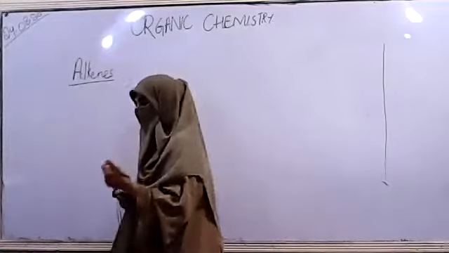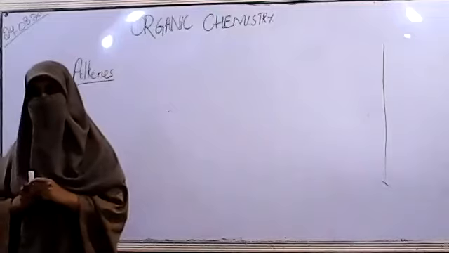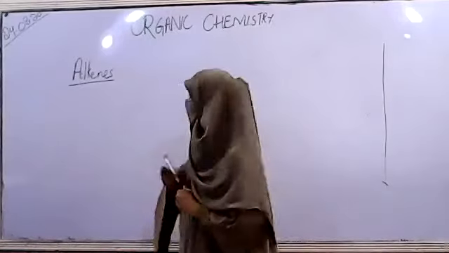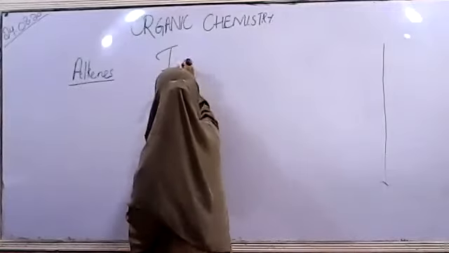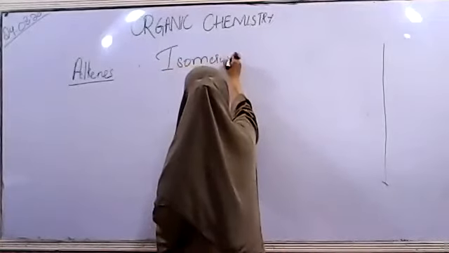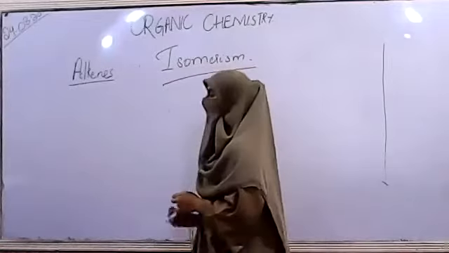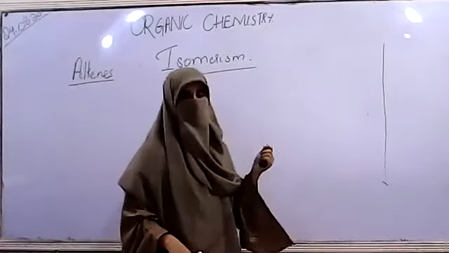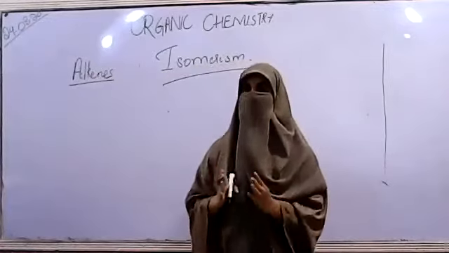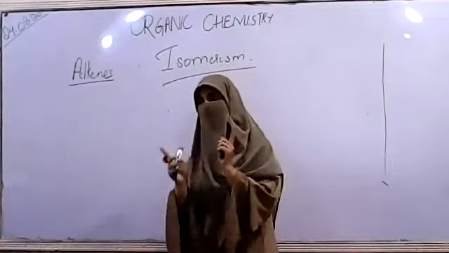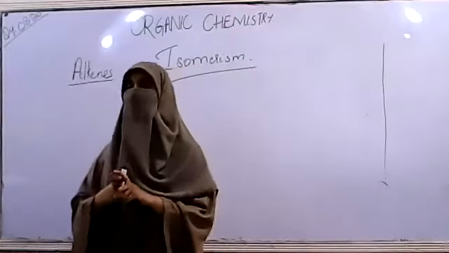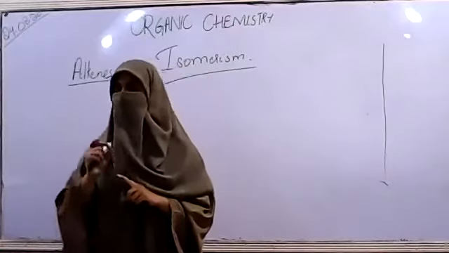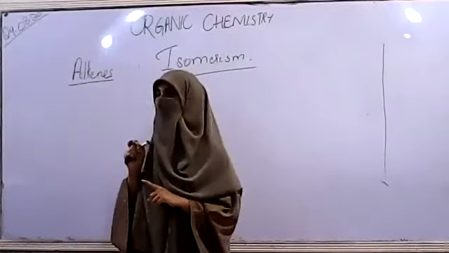Now moving towards the next step. As you all know, alkenes have a functional group of unsaturation, meaning they have a double bond in them. So if we are talking about the concept of isomerism in the topic of alkenes, we studied that isomerism is a phenomenon in which compounds having the same molecular formula have different structural representations, and such compounds are called isomers of each other. You studied isomers of alkenes.